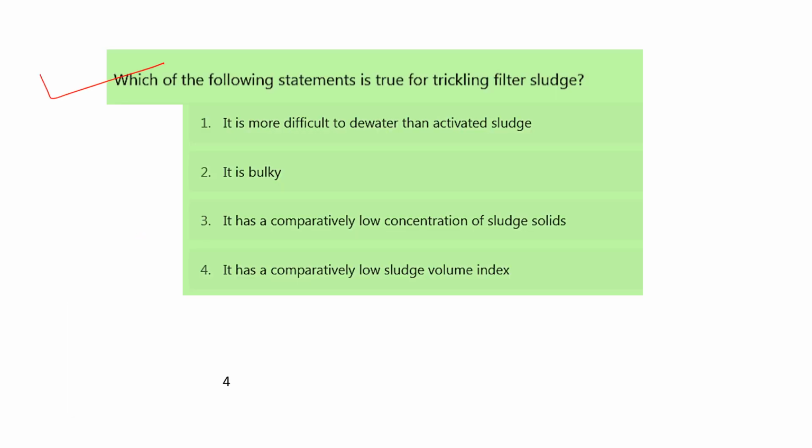Which of the following statements is true for the trickling filter? So, trickling filter क्या होता है? Trickling filter एक एरोबिक प्रोसेस है, ये सेकेंडरी ट्रीटमेंट प्रोसेस है.